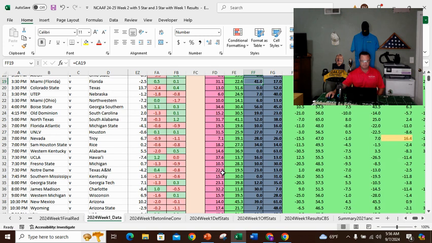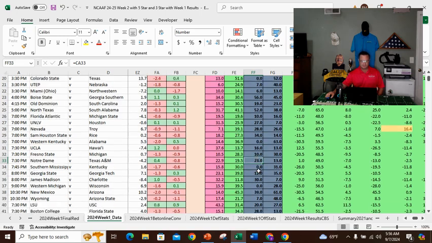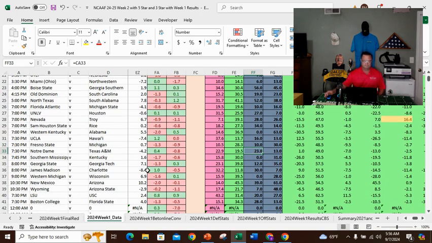Alabama, as expected. Michigan, okay. Notre Dame's impressive. I mean, a lot of people were taking A&M. Kentucky blew out Southern Miss. James Madison, Charlotte. Big game for James Madison just to get out of the gate. Apparently, Charlotte scored the first touchdown. That was it. Okay, let's just wrap it up. LSU, UCLA, obviously amazing game.